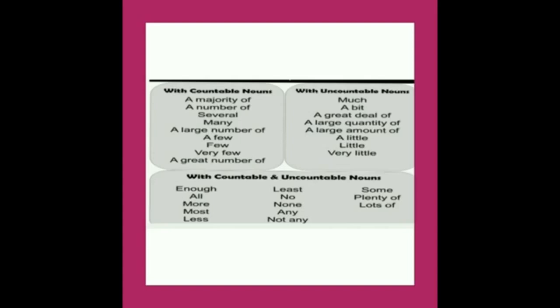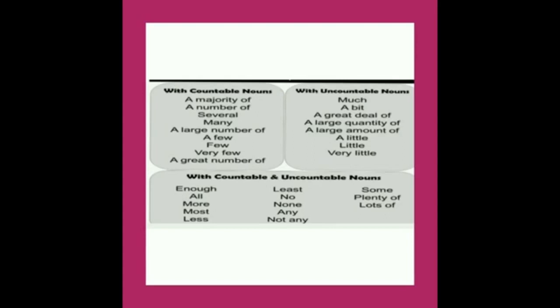With countable nouns: a majority of, a number of, several, many, a large number of, a few, very few, a great number of. For uncountable nouns: much, a bit, a great deal of, a large quantity of, a large amount of, a little, very little.